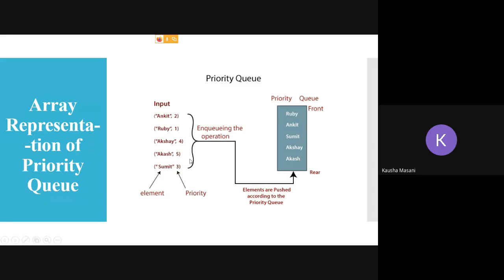Now if there are two with the same priority here. Let's say Akash 5, Sumit 3. Again, I'm writing here, let's say Vidhi 5. Akash was the first one to be entered in the input. So after Akash, Vidhi is going to get the place here. After that, if we say Riddhi is 6, Bharti 7, then according to the priority, again these names are going to get enlisted here. So that is how your priority queue is working.